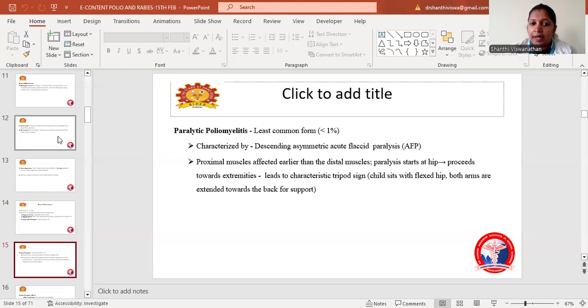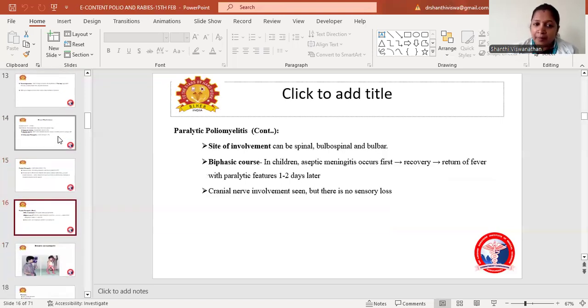Coming to paralytic poliomyelitis, it is the least common form, seen in less than 1% of patients, which is characterized by descending asymmetric acute flaccid paralysis, that is AFP. Proximal muscles are affected earlier than the distal muscles. The paralysis starts first at the hip, then proceeds towards the extremities, leading to the characteristic tripod sign, that is, the child sits with flexed hip and both arms extended towards the back for support. This is a characteristic sign seen in poliomyelitis, the tripod sign.